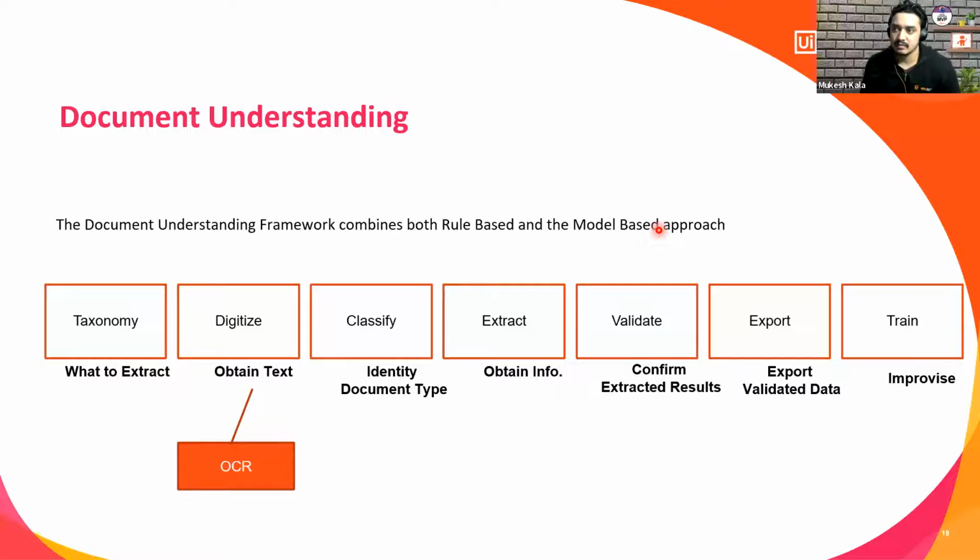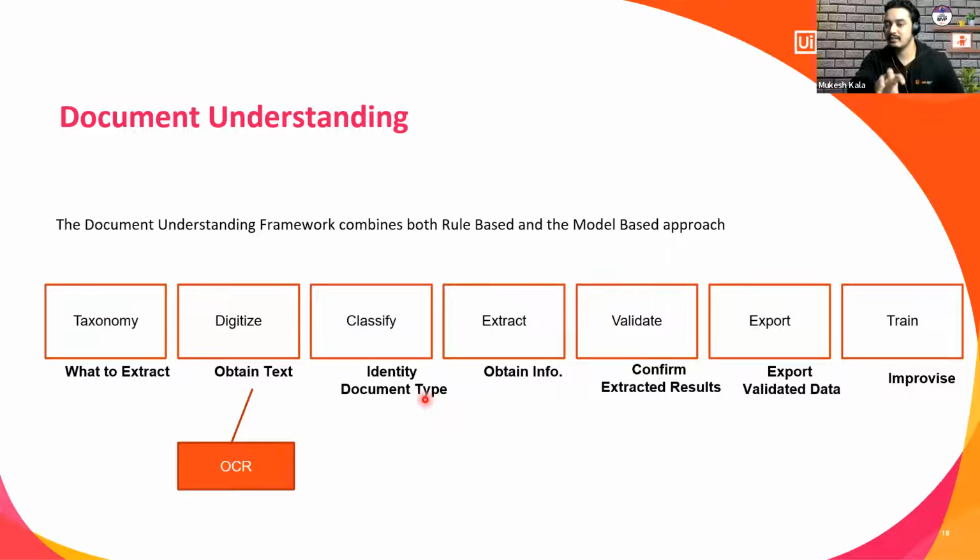You might have an automation where you are dealing with one kind of document, let's say receipts or passports. But think about an automation where you are dealing with different types of documents: contracts, invoices, receipts, POs. So in the taxonomy, in step one, while defining what to extract, you also have to define what different kinds of documents you are expecting. And the same will happen in the classify stage.